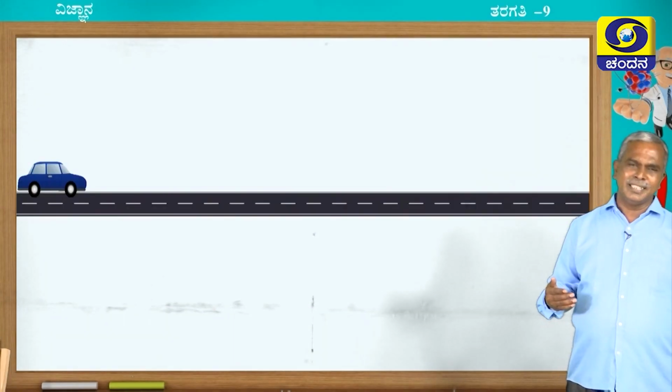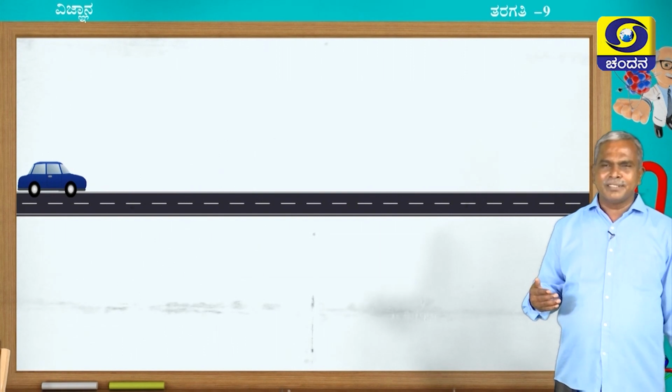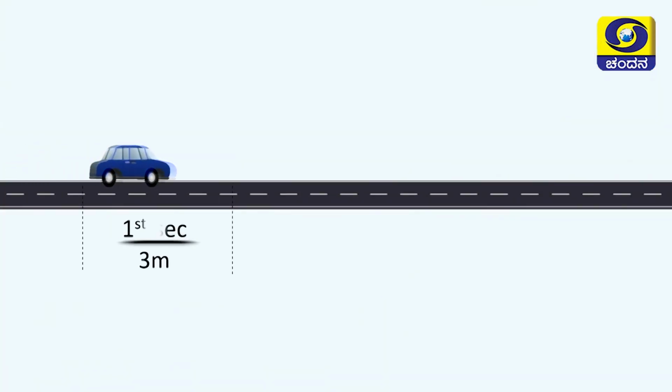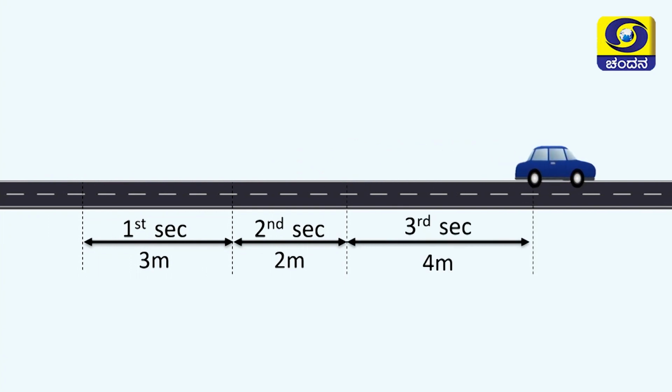See the second situation. A car is there on the track, it started moving and it has covered a certain distance. Please observe carefully: in the first second it travelled 3 meters, in the second it travelled 2 meters, and in the third second it travelled 4 meters.